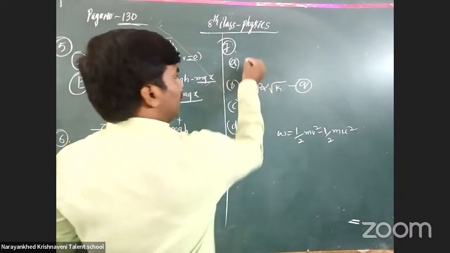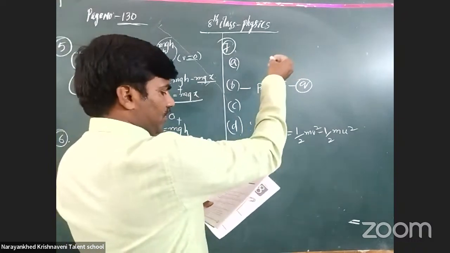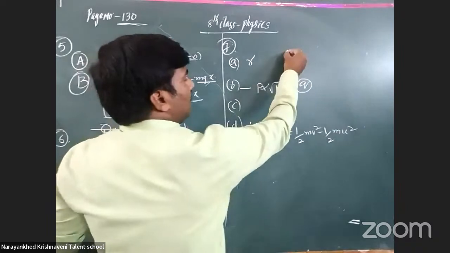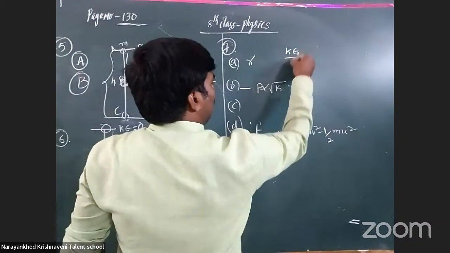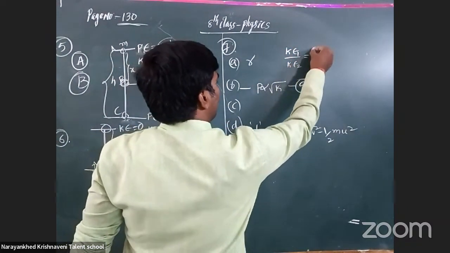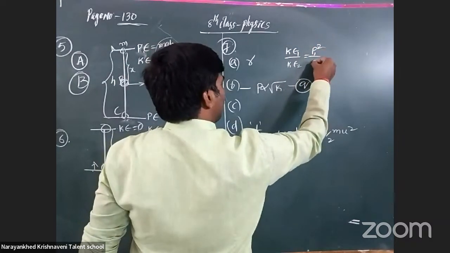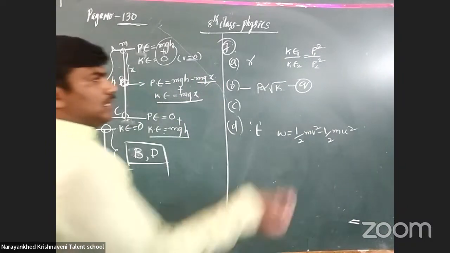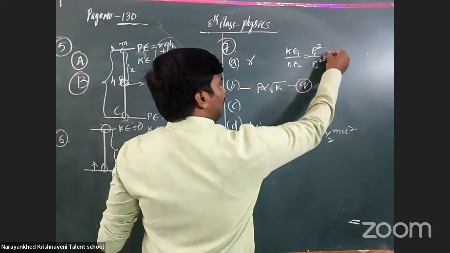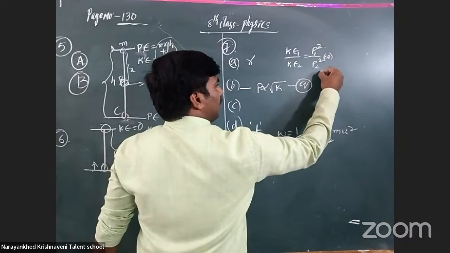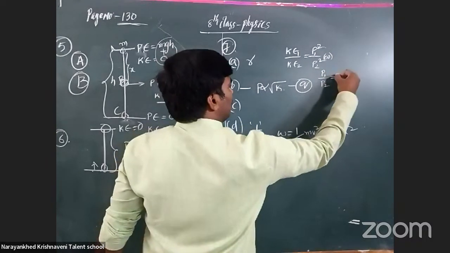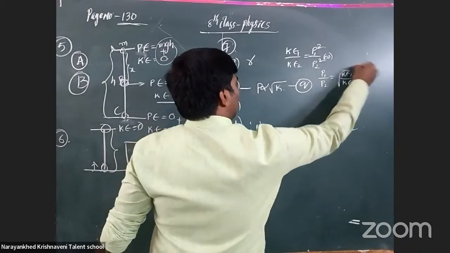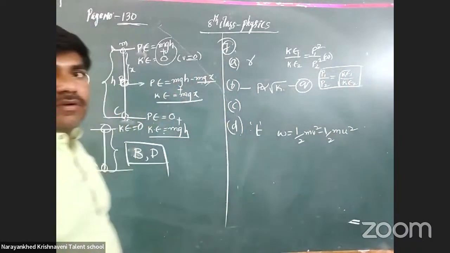Yesterday we already discussed this relation. What is kinetic energy? Kinetic energy 1 by kinetic energy 2 is equal to p1 square by p2 square. Indirectly, it is also written as p1 by p2 is equal to under the root of kinetic energy 1 by kinetic energy 2. Got it?